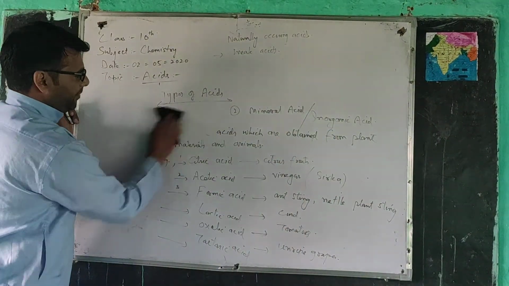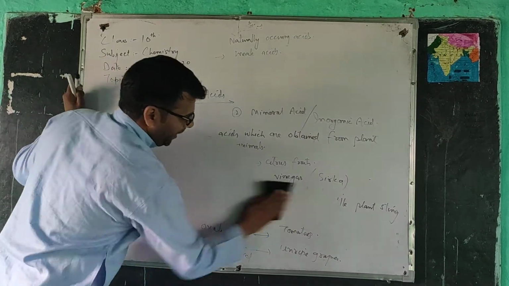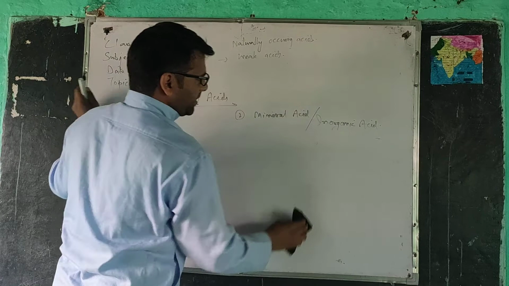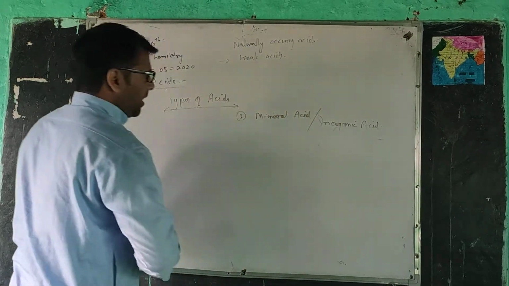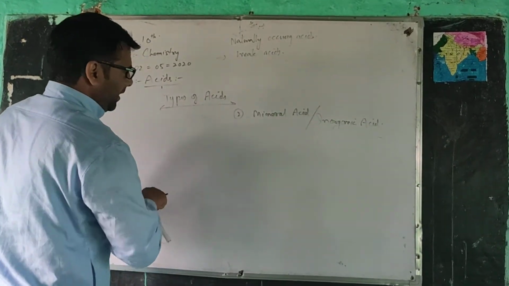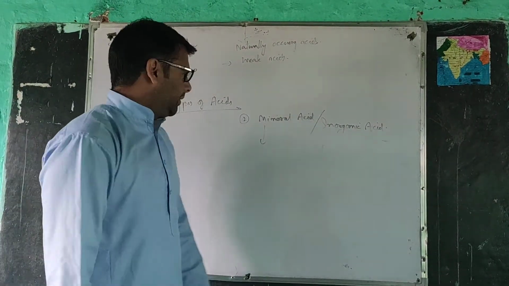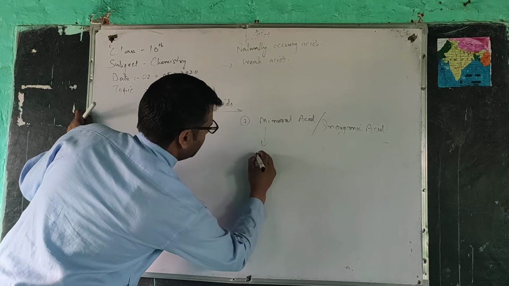Now we have the second type, that is called mineral acid. What are mineral acids or inorganic acids?